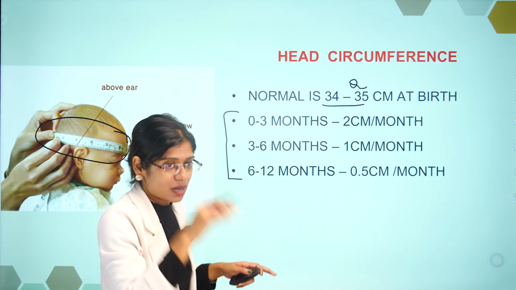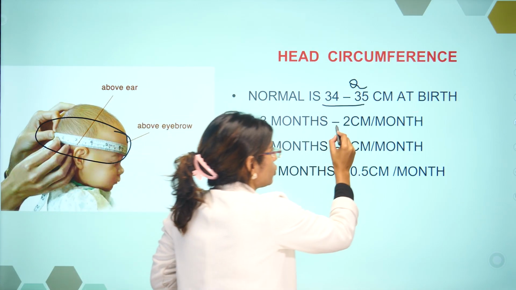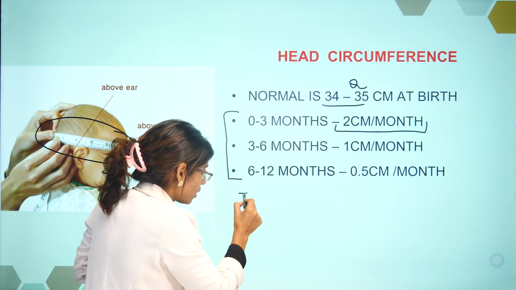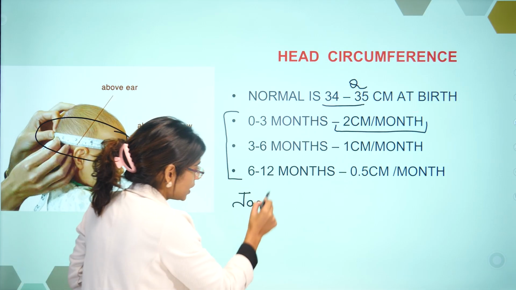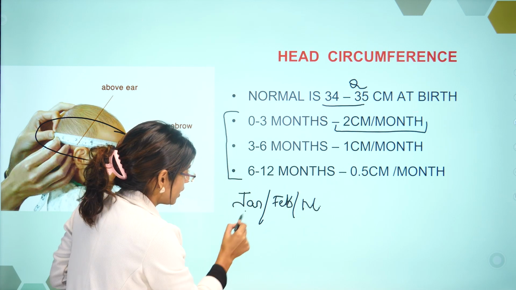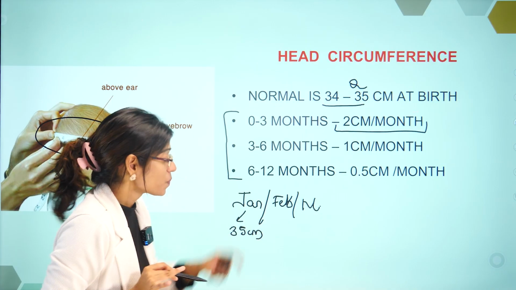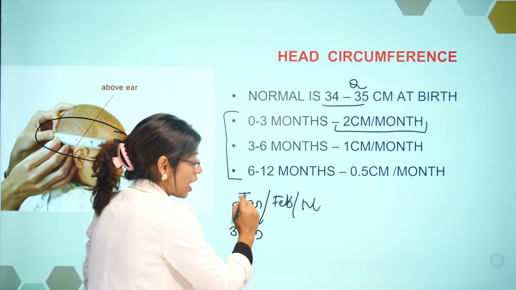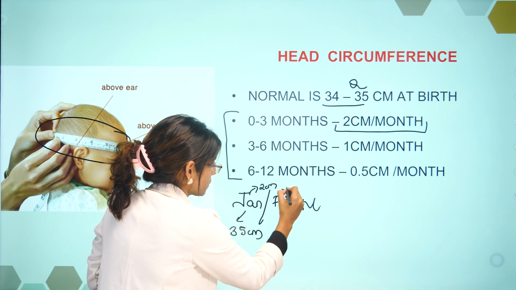First 3 months, the head circumference, how does it increase? 2 centimeter per month. Let us say a baby is born in the month of January. January, February, March. Say the baby born in January has a head circumference of 35 centimeter. Normally, if it is a healthy baby, in the first 3 months head circumference should increase by 2 centimeter.